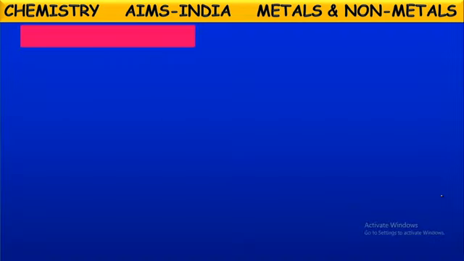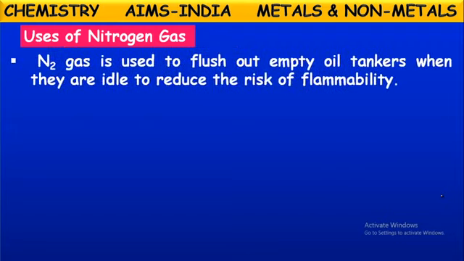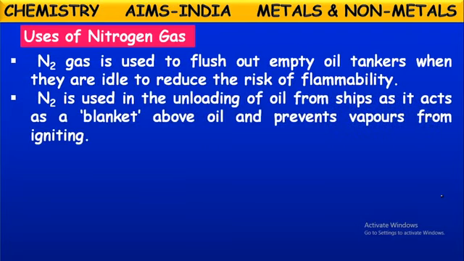Next, let us see one more non-metallic element, that is nitrogen. Uses of nitrogen. Nitrogen gas is used to flush out empty oil tankers when they are idle to reduce the risk of inflammability. Yes, some oil tankers, after emptying them, might have some oil left inside that may cause some inflammation or blasts. To avoid that, to evacuate the tank completely, they use this nitrogen gas.